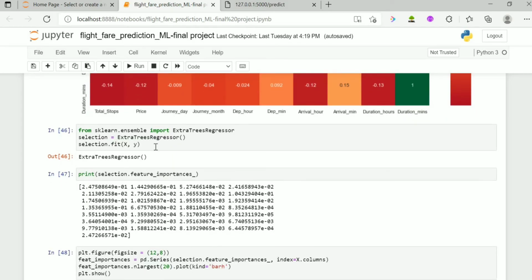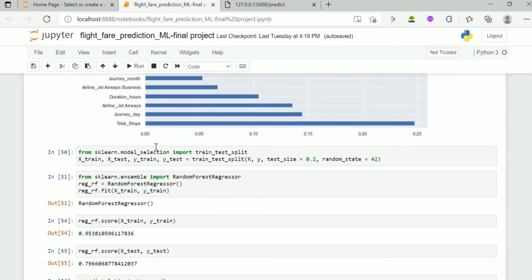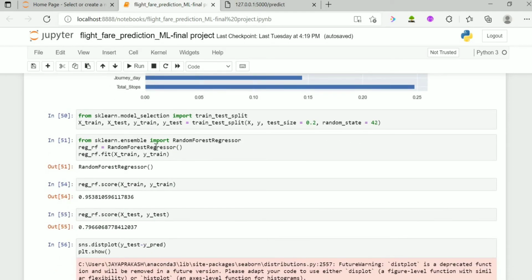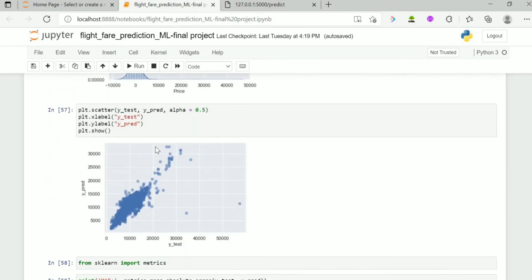Here we use ExtraTreesRegressor to find the feature importance, and we print the feature importance. Then we use train test split, fit the x train and y train, and find the score of x train and y train, and also the score of x test and y test.